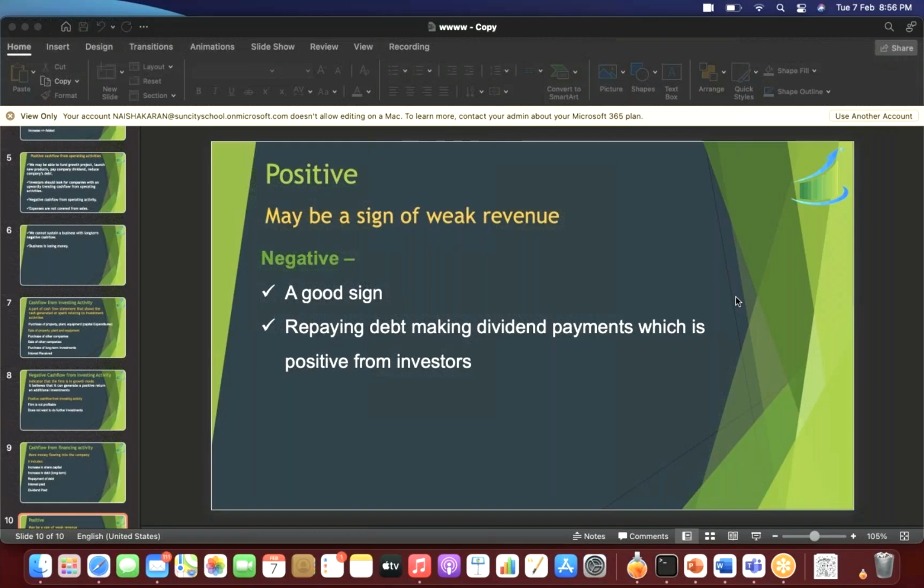So that is why it is not a sure-shot thing that, oh, cash flow from financing activities is positive, so I should not invest in this company. No, that is not a fixed rule.